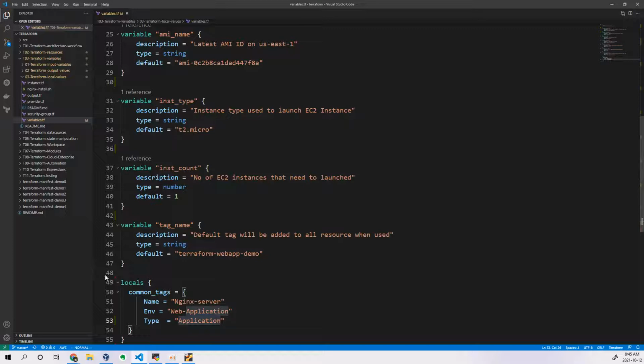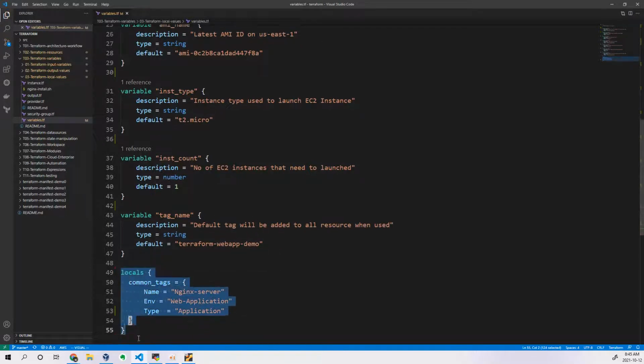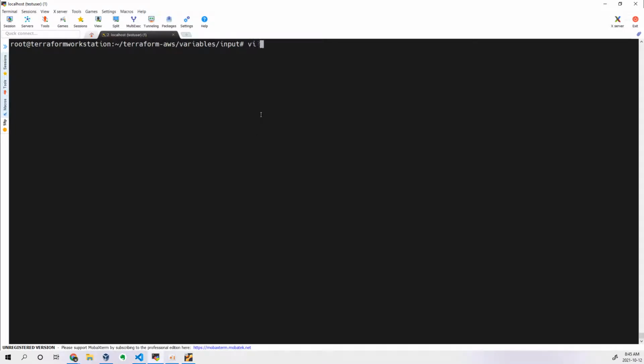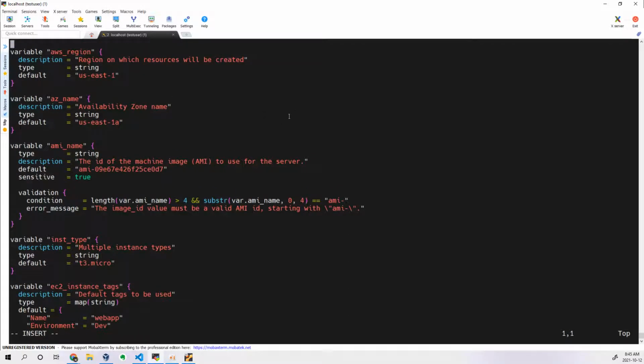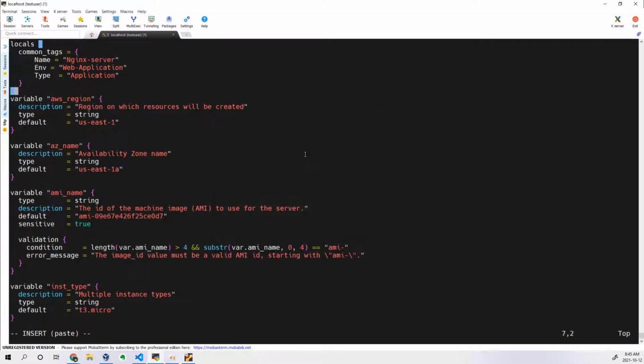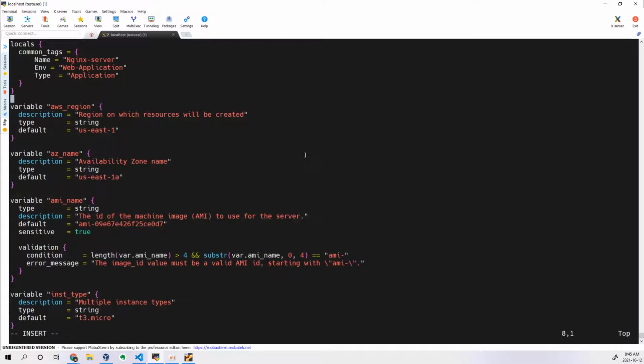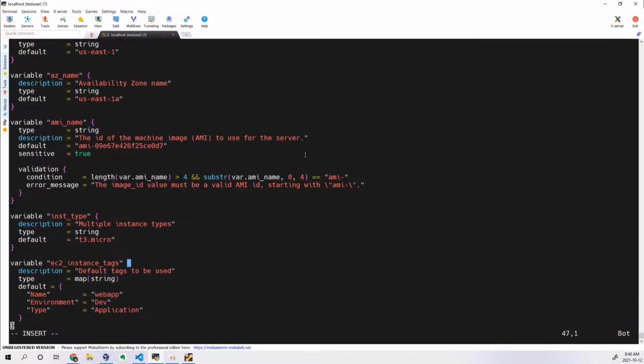Now if you take this and add it in your variables.tf, I've written some common tags, right? So now let me remove this.